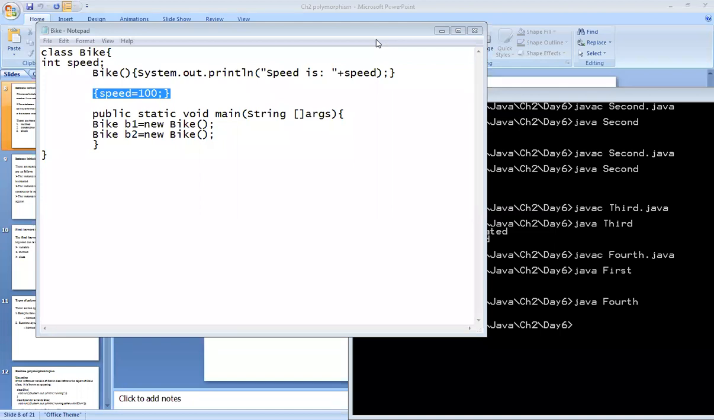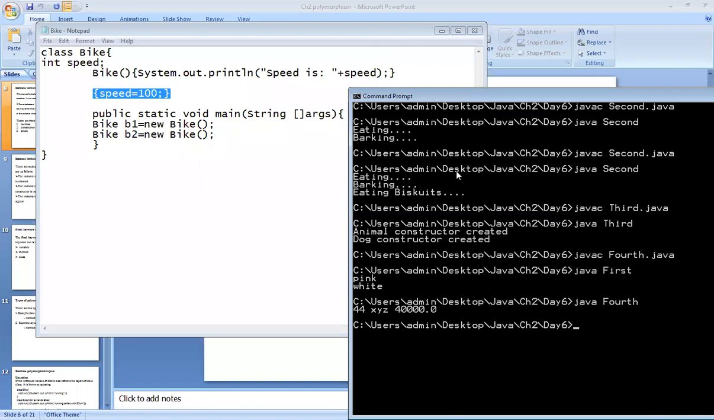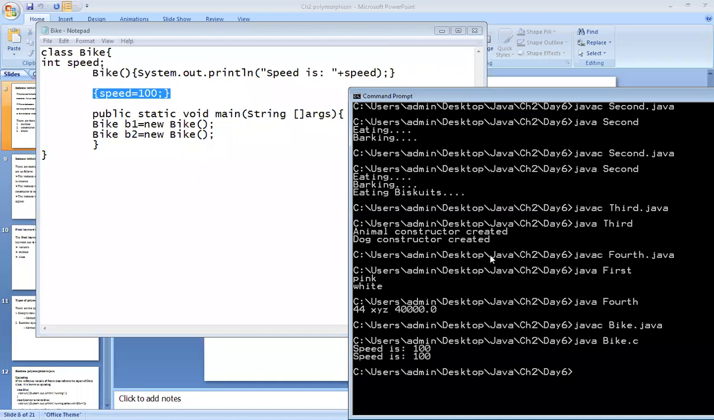Those who have given this answer, all those are correct. See here, I will execute it. javac bike, 100.